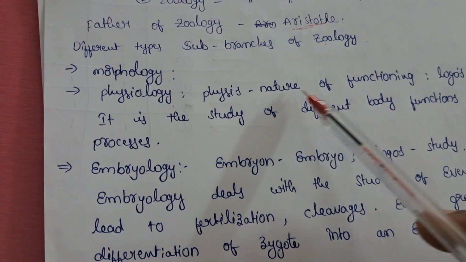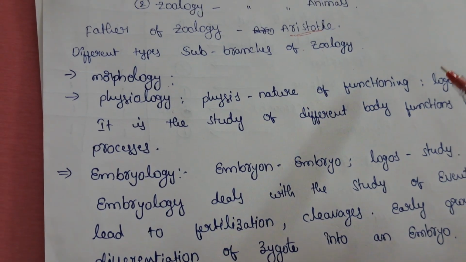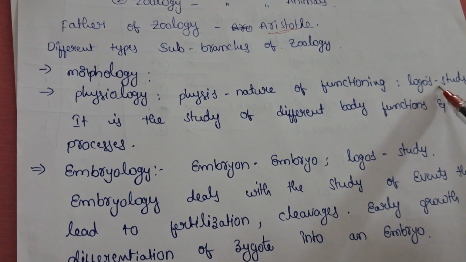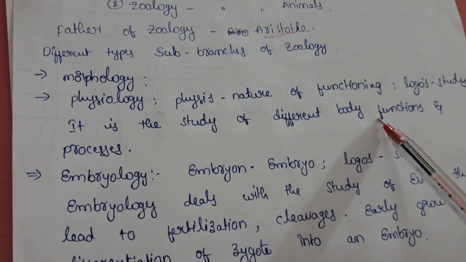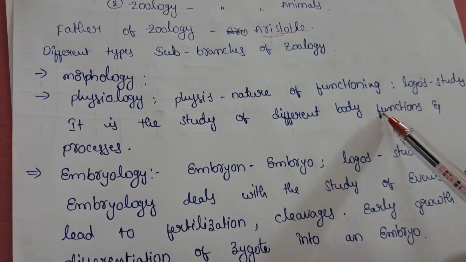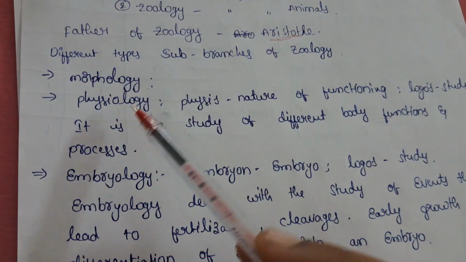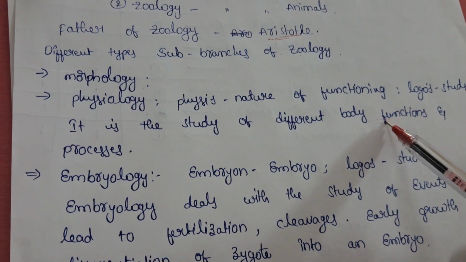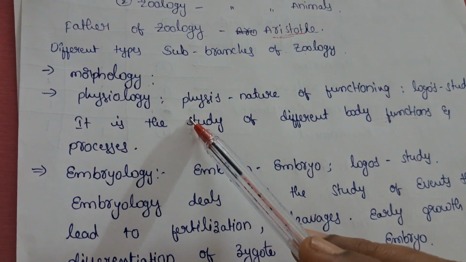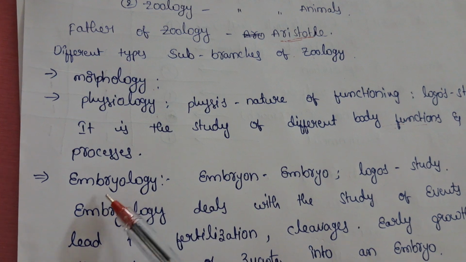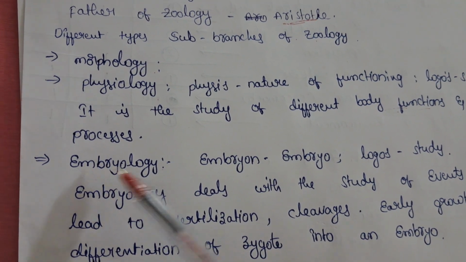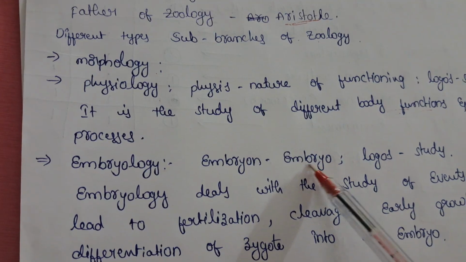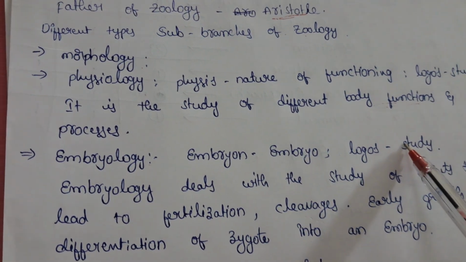Physiology: logos means study, so it is the study of the nature of functions, the different body functions. Different types of body functions are called physiology. Next, embryology: embryo, logos means study.